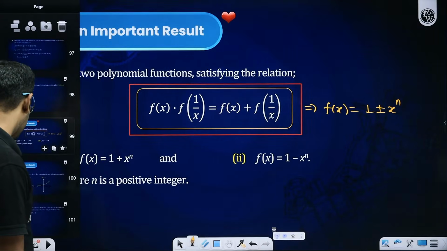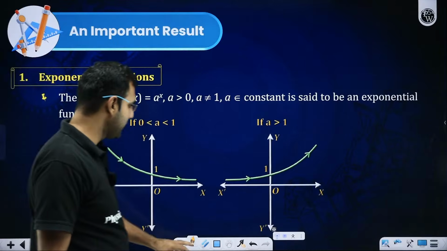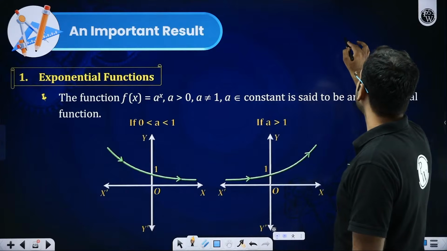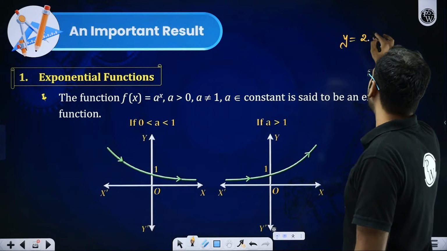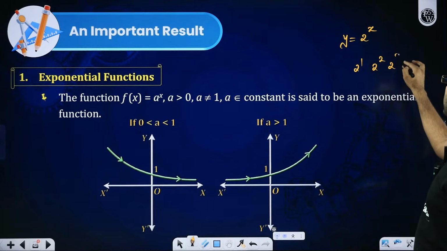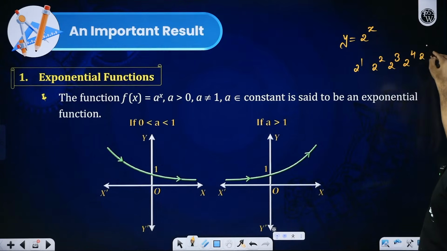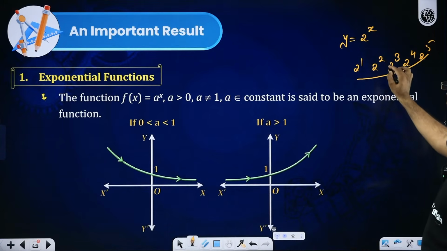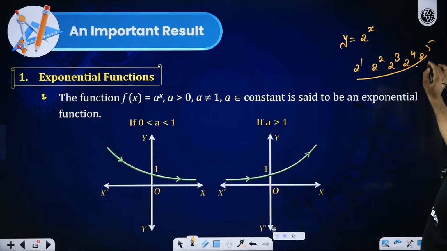With this, let's quickly understand the exponential function. Exponential function is defined into two categories. For example, look at this. If I say there is a function y is equal to 2 to the power x. So look at this. 2 to the power 1, 2 to the power 2, 2 to the power 3, 2 to the power 4, 2 to the power 5. I hope you are clearly seeing an increase. 2 to the power 1 is 2, 2 to the power 2 is 4, 2 to the power 3 is 8, 2 to the power 4 is 16, 2 to the power 5 is 32.